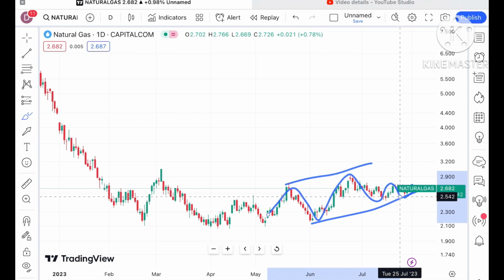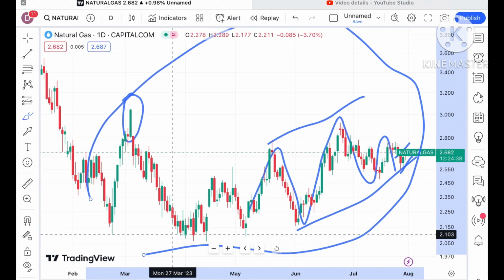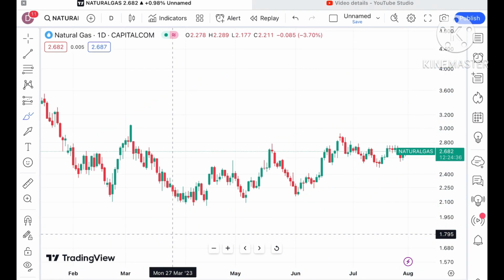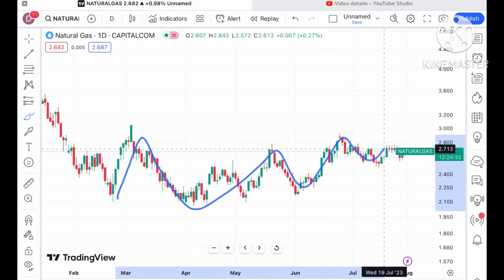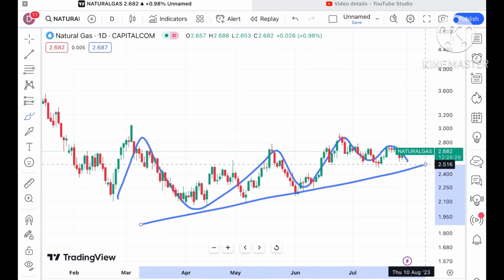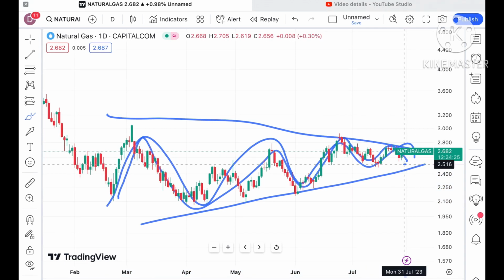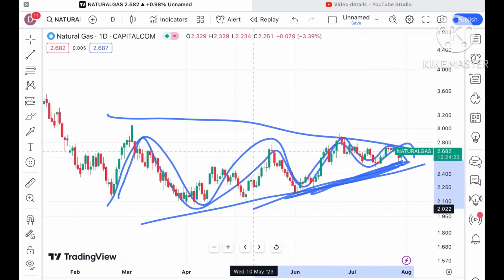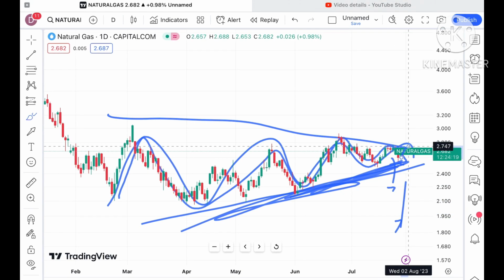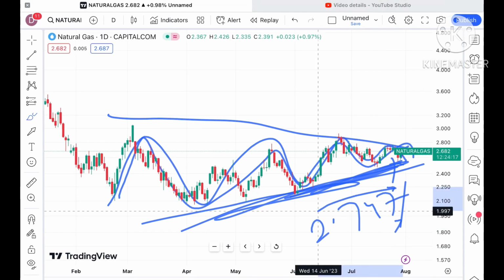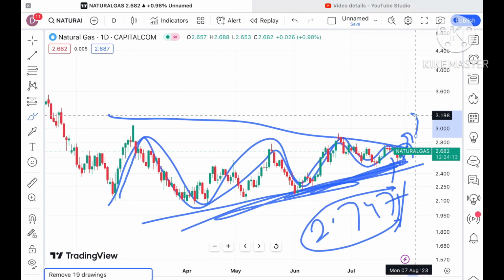This is the high zone and low zone, and it is trying to go into a narrow zone. If it crosses below this zone, we can see it fall further down, or if it crosses above a level of $2.747, then a further upside can be seen in the price of natural gas.